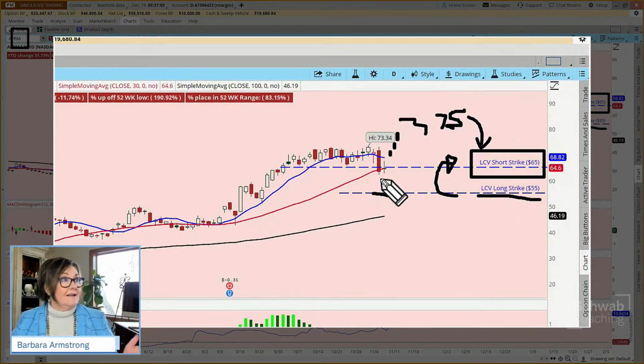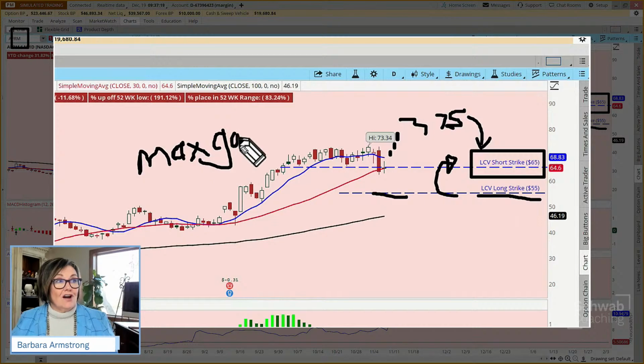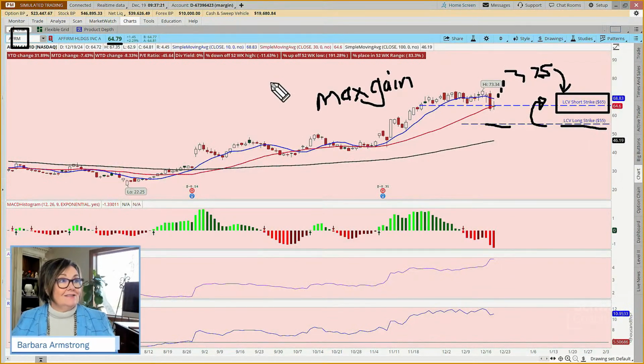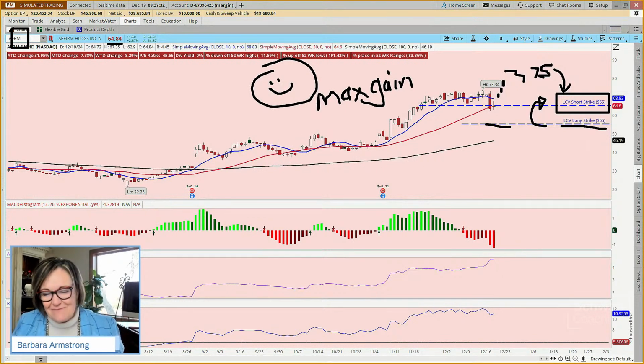And now we were saying, we aren't even aiming for our max gain. We were willing to leave $200 on the table. Well, guess what? If you're called out, you just got your max gain. You just got your max gain. So you are one pretty happy camper. Of course, this is all paper money, so you can go and buy a paper money bottle of champagne and have a paper money party with it. But being called out isn't always a bad thing. It can be a good thing.